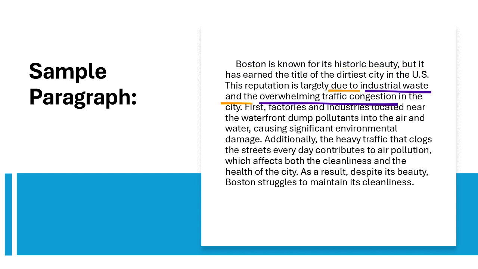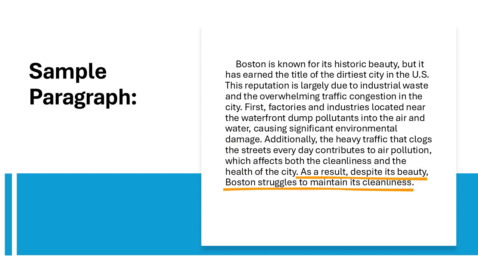Causes. The paragraph identifies two primary causes of Boston's pollution. Industrial waste, factories and industries, near the waterfront dump pollutants into the air and water, leading to environmental damage. Traffic congestion. The overwhelming traffic that clogs Boston's streets contributes significantly to air pollution. Effects. These causes lead to several negative outcomes. The pollutants from factories and traffic contribute to Boston's environmental problems. The air pollution caused by traffic affects the city's cleanliness and public health.